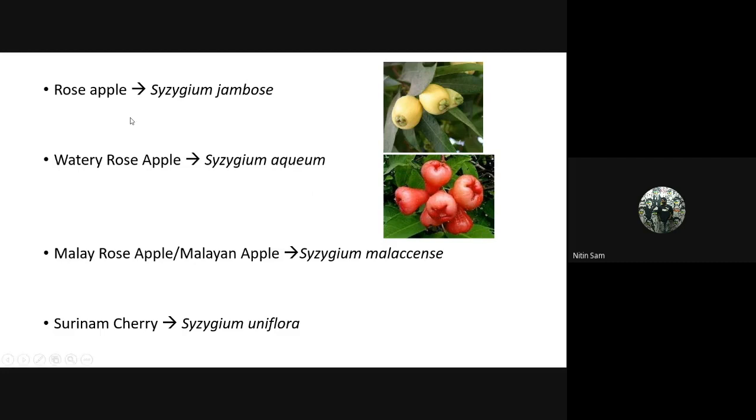Other species: rose apple, Syzygium jambos. So this is the image of rose apple. And this is water apple, Syzygium aqueum, and other species as well.